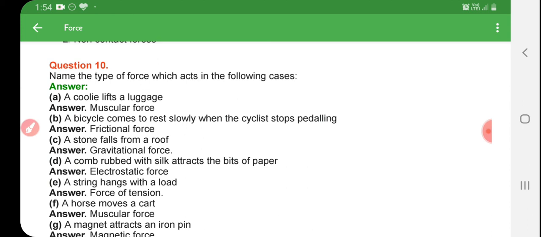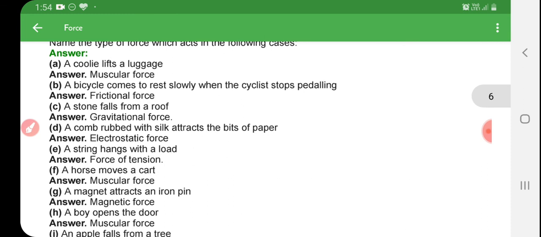Okay, what force acts in the following examples? A coolie lifts a luggage. There will be muscular force. When he is lifting the luggage, he is applying muscular force.